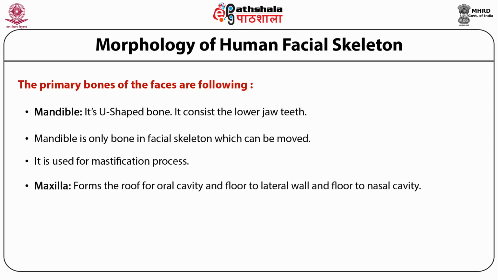The maxilla forms the roof of the oral cavity and the floor of the lateral wall, and it also forms the floor of the nasal cavity. The frontal bone is found in the forehead region. Nasal bones are two small oblong bones placed side by side at the middle and upper part of the face. The zygoma or zygomatic bones are responsible for the prominences of the cheeks, below and to the sides of the eyes.